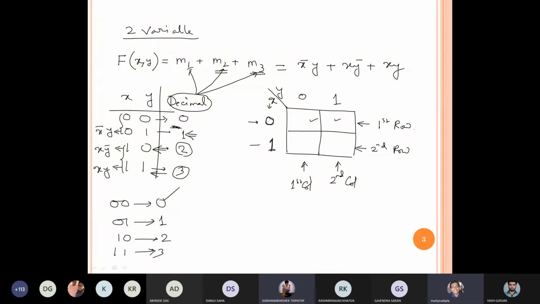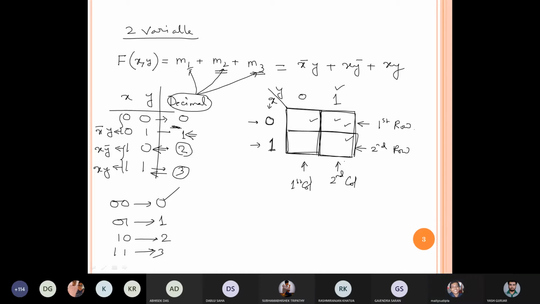When I am saying x equal to 1, that means I have to focus only this row. Is it clear? That means the second row. Similarly, when I am denoting y equal to 0, then I have to consider only this column, that means the first column. Is it clear? When I am denoting y equal to 1, then I have to consider these two boxes, that means the second column. So in this way, different rows and columns have to be identified.